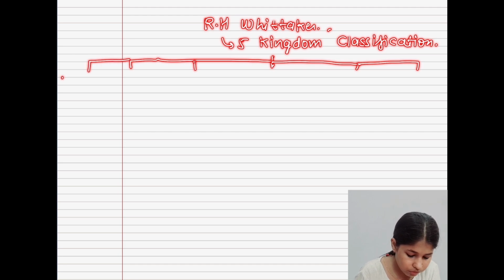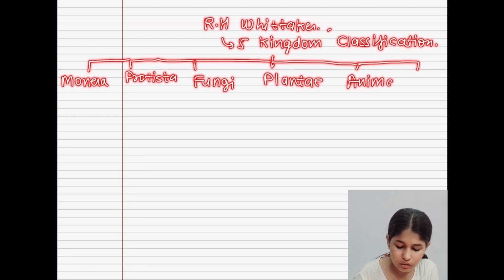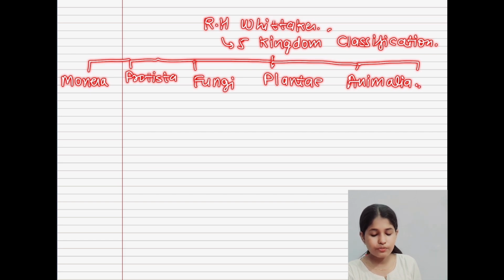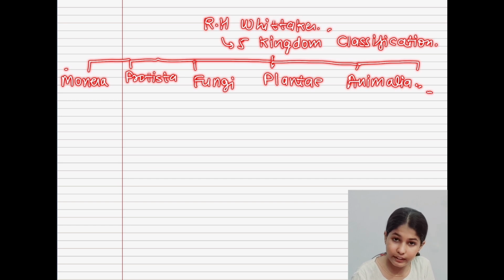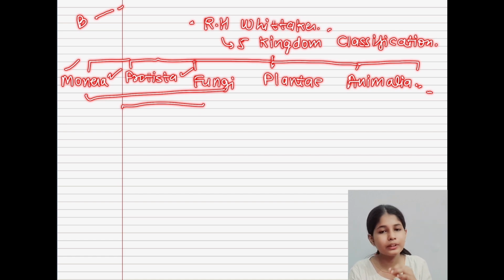First is Monera, Protista, Fungi, Plantae, and Animalia. This was our 5 kingdom classification given by R.H. Whittaker. We have already completed Monera, Protista and Fungi, all these 3 kingdoms, with all their aspects in biological classification.